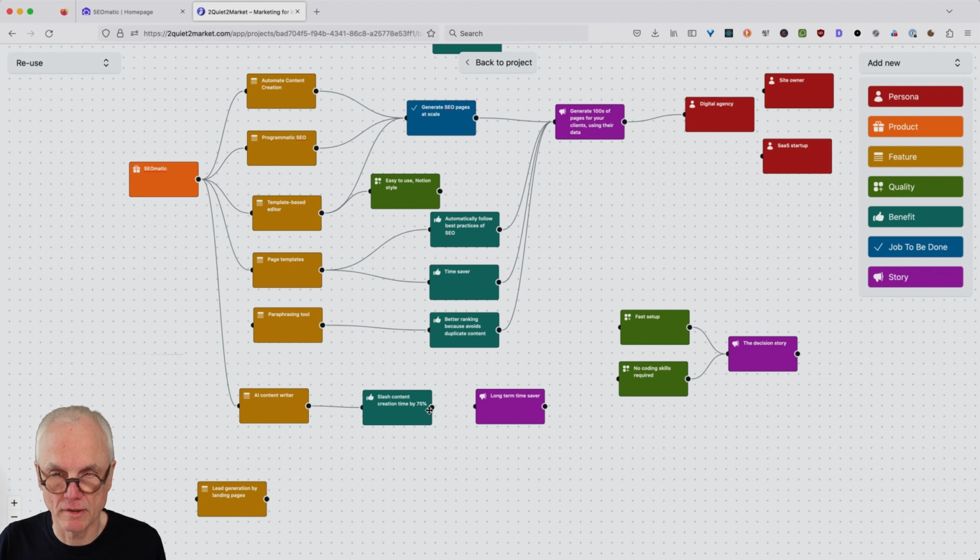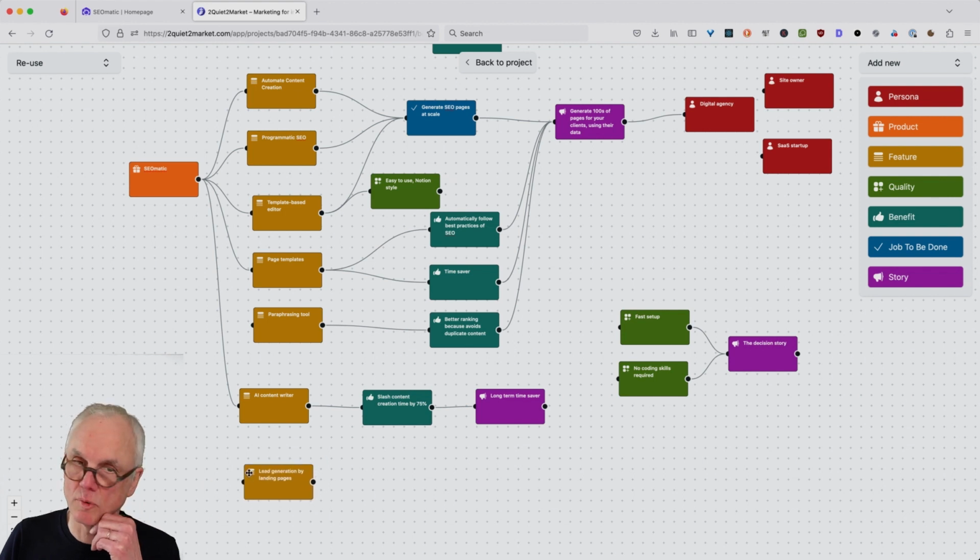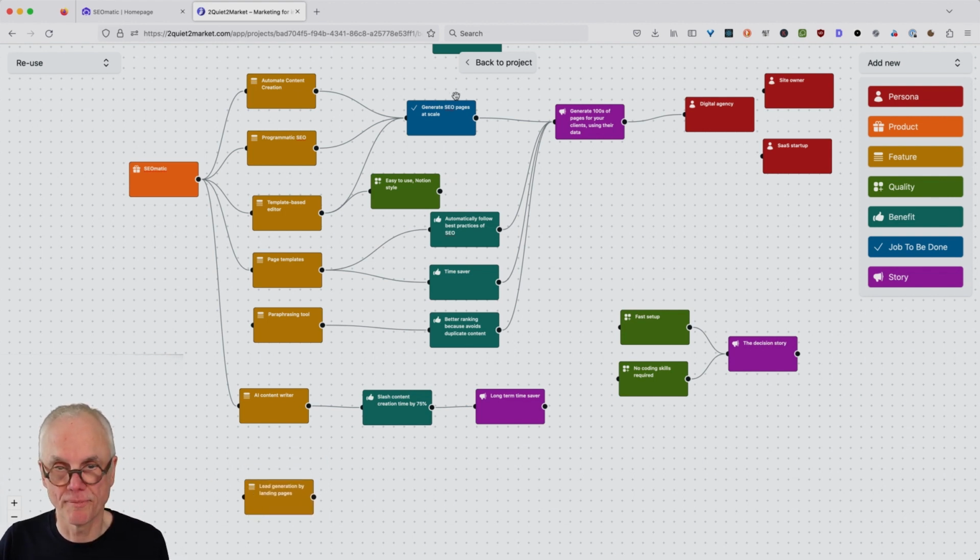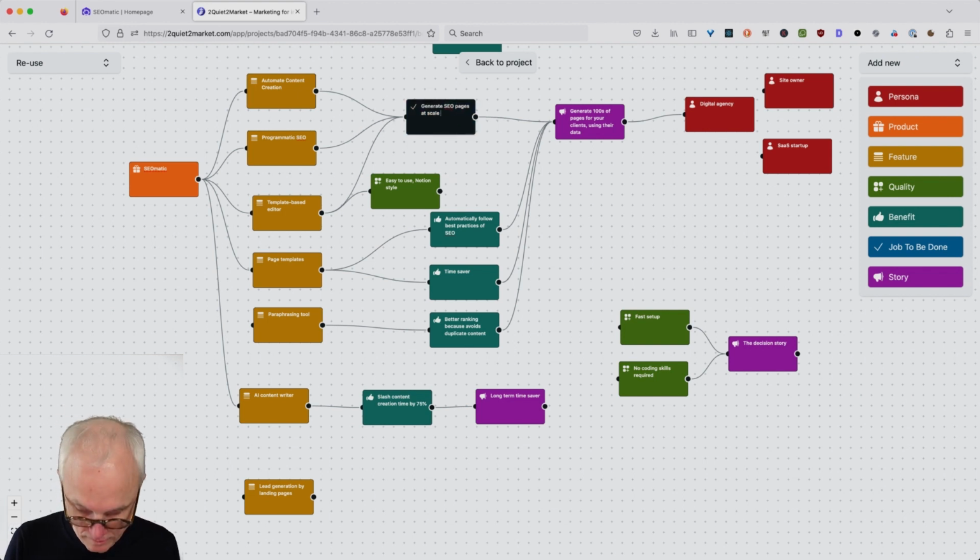So let's connect that. Lead generation by landing pages. Yeah, this would be another job. Quickly.